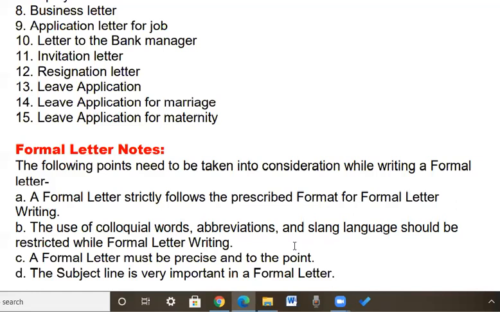Such language is not written in a formal letter. Okay. Then a formal letter must be precise and to the point, and the subject line is very important in a formal letter. Please keep on writing, then I will give you the last portion.